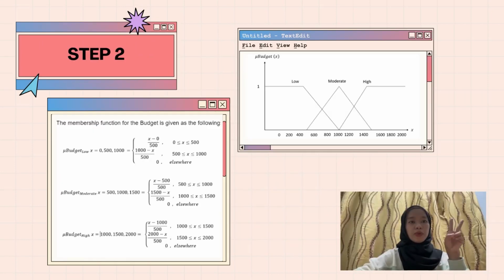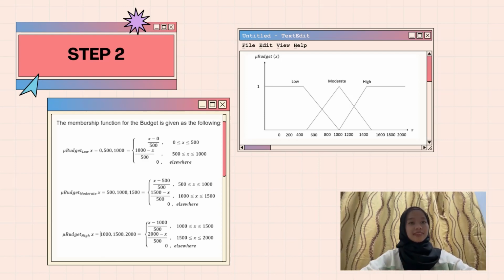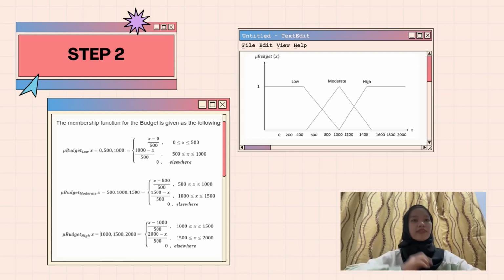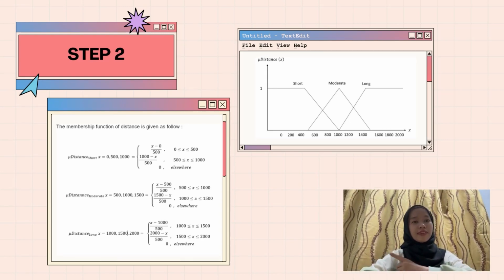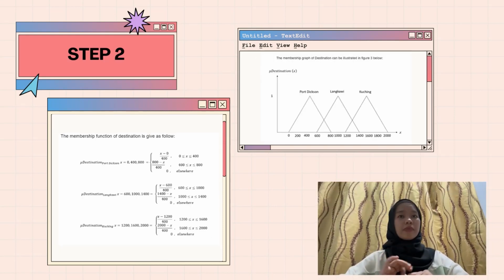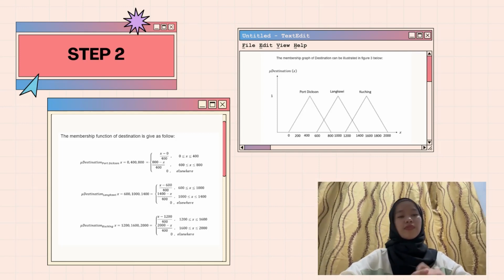For step number 2, we construct the membership function for input and output. First, the membership function for the budget is given as follows. So, the membership graph of budget can be illustrated in figure 1 as above. Number 2, the membership function of distance is given as follows. The membership graph of distance can be illustrated in figure 2 as above. Number 3, the membership function of destination is given as follows. Then, we obtain the graph of destination in figure 3 as follows.